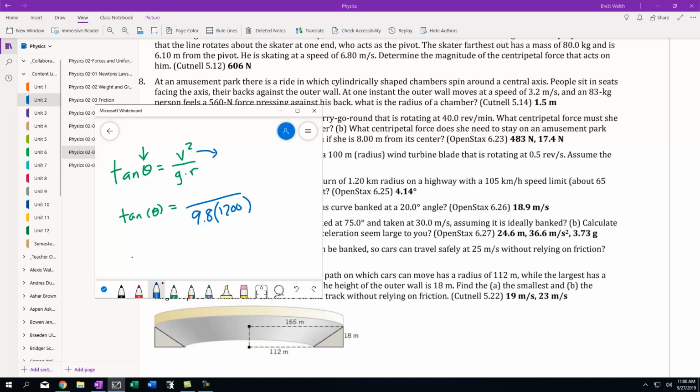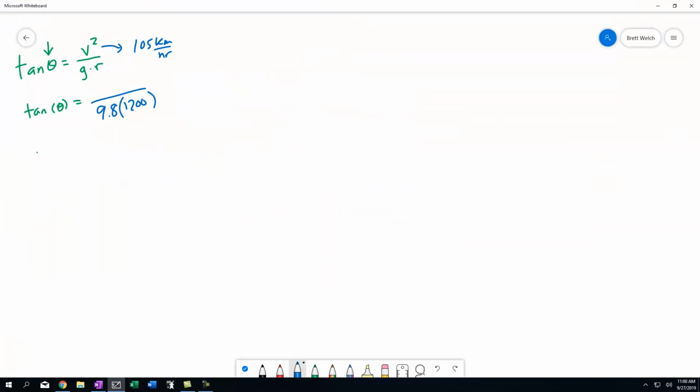The velocity is 105 kilometers per hour, and we've got to convert that into meters per second. A kilometer is 1,000 meters, so we would multiply 105 kilometers per hour by 1,000 meters over 1 kilometer, because that'll cancel our kilometers. But then we have to multiply by 1 hour over 3,600 seconds.